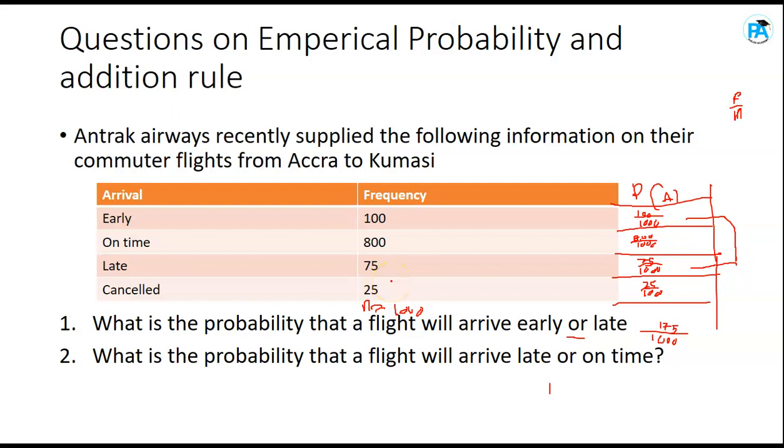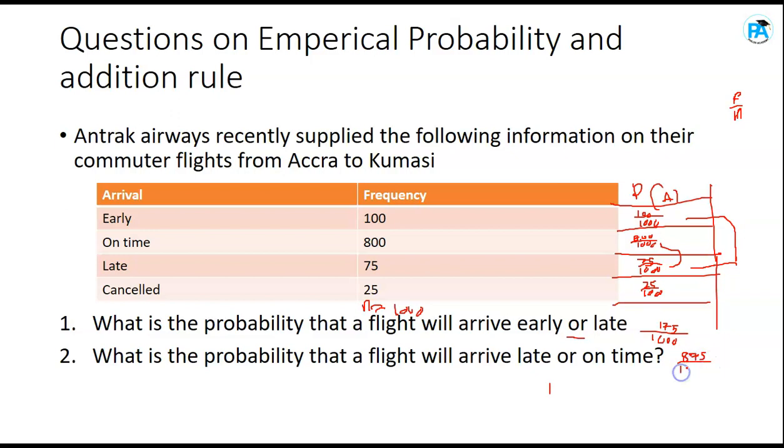So you just add. Then question 2 says, what is the probability that a flight will arrive late or on time? So here too, you are going to add the probability of late plus the probability of on time. So 75 over 1000 plus 800 over 1000. That gives you 875 over 1000, that's 0.875.